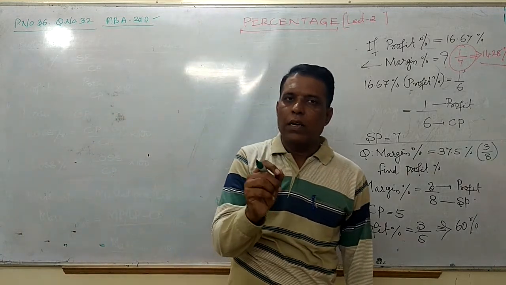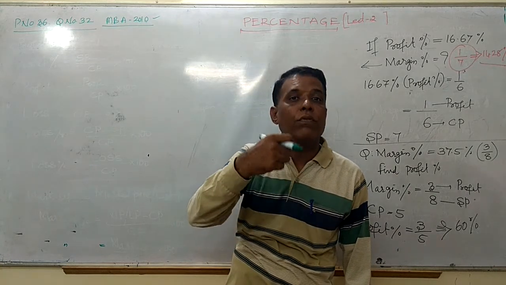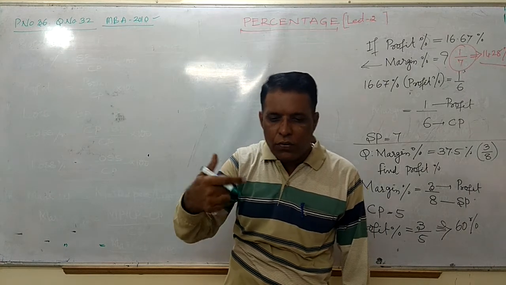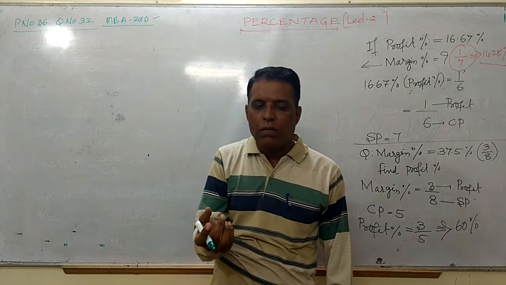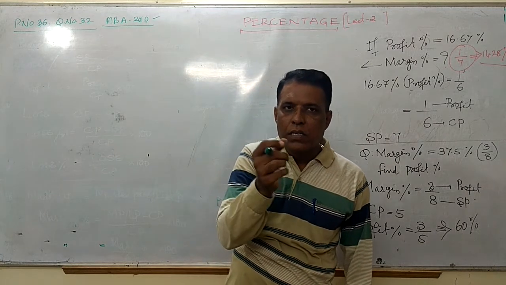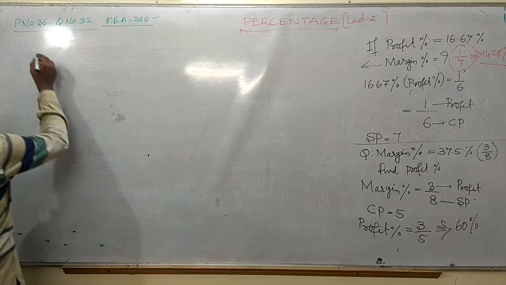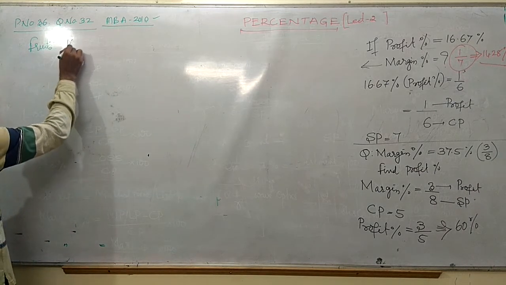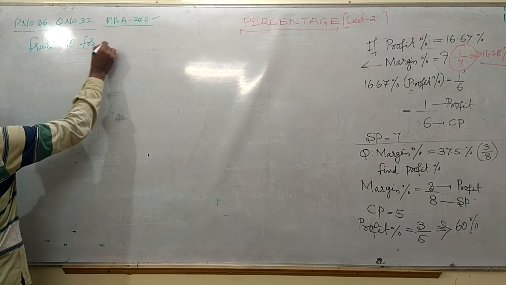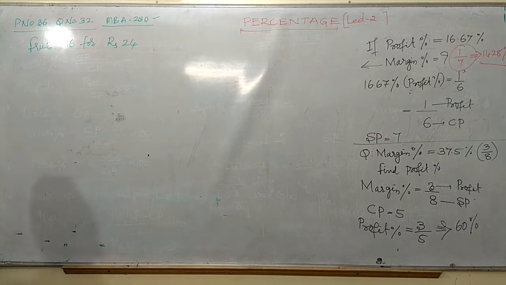A person has purchased certain fruits, friends, at 16 for 24 rupees.